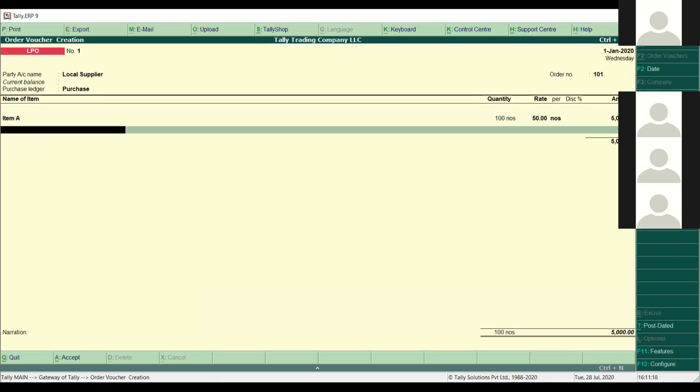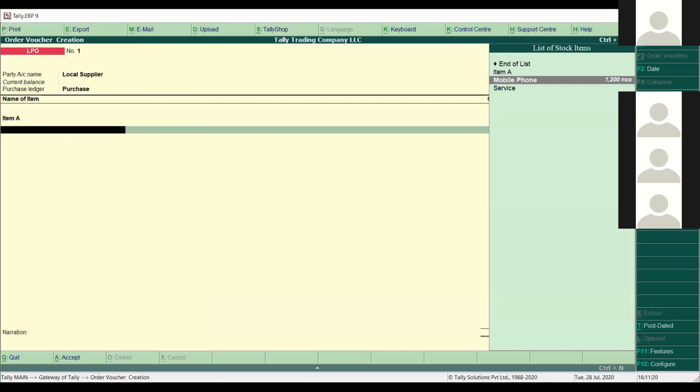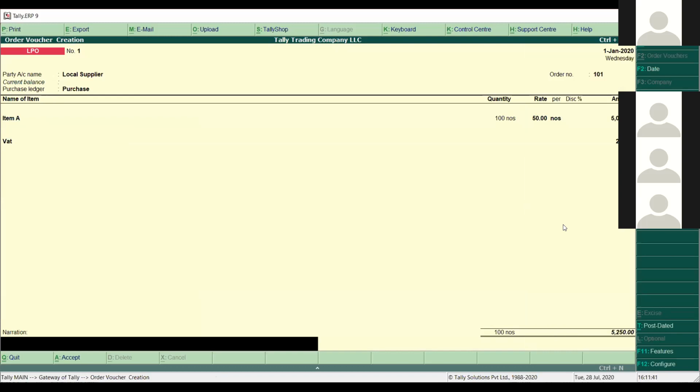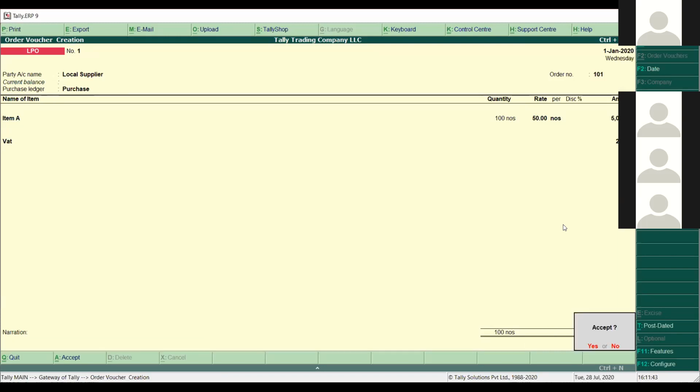If I want to select one more item, I can select in this way. But in my case, I will not select any other item because I just want to show you the workflow and how it is going to work. And for the rest, I will select the VAT ledger here. So you can see item A, 100 numbers, 50 dirham is the price. So 5,000 dirham is the taxable amount and 250 dirham is the VAT. I press enter and accept the voucher from here.